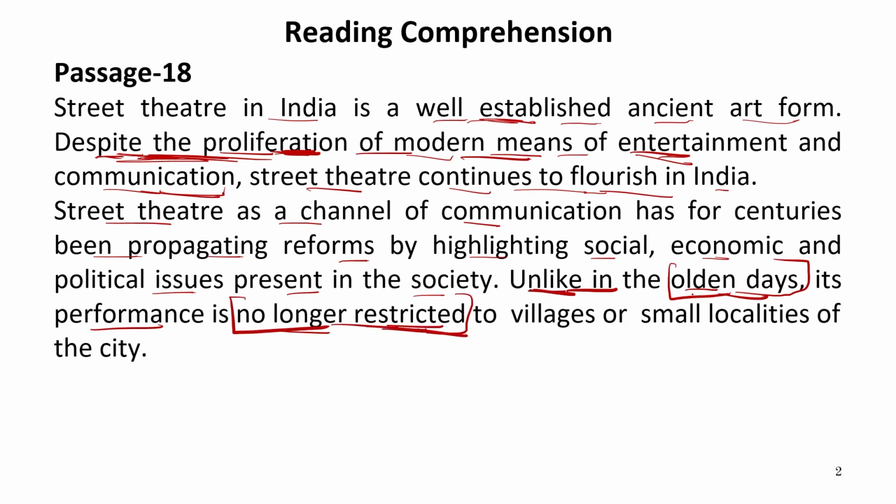Unlike in olden times means that something which is happening right now was not the same as that of in olden days. It means in olden days it was different, but today it is different. Now is no longer restricted. It means now it is not restricted. It means in the olden times it was restricted. So there is a contradiction between that time and this time.